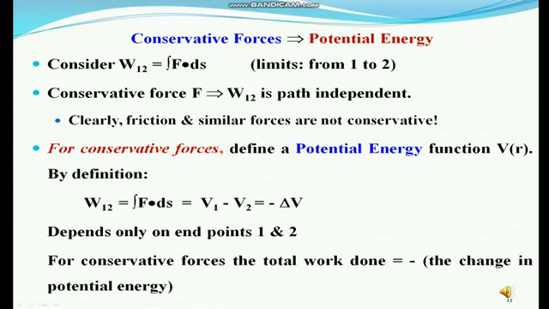For conservative forces, define a potential energy function V of R. By definition, the work done by the force from point 1 to 2 is W12 equals the integral of F vector dot ds equals potential energy V1 minus potential energy V2 equals minus delta V. It depends only on endpoints 1 and 2. For conservative forces, the total work done equals minus the change in potential energy.